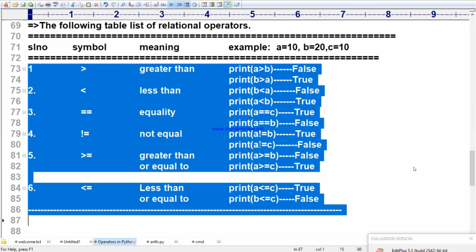Write a Python program which demonstrates the concept of relational operators.